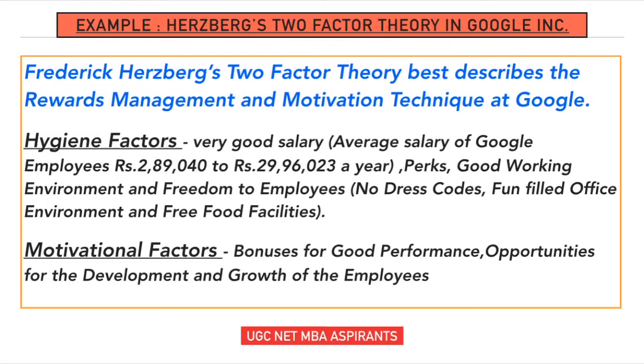First is the hygiene factors. Google pays a very good salary, where the average salary of Google employees ranges from 2,89,000 rupees to 29,96,000 a year. Perks, good working environment, and freedom to employees, that is, there are no formal dress codes, a fun-filled office environment, and free food facilities at Google. The second thing is the motivating factors, where bonuses for good performance and opportunities for the development and growth of the employees are encouraged in Google.